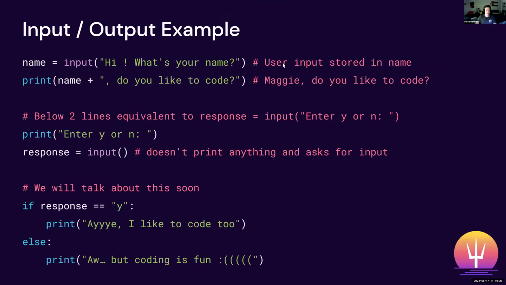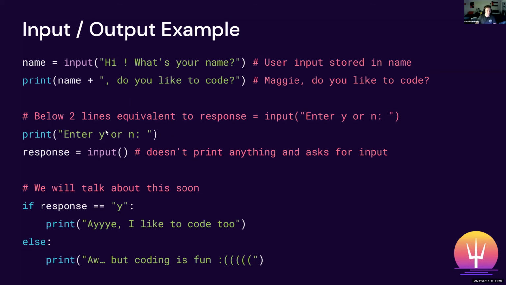Cool. So here's some more examples of how you can use input. This is also like a bit of a fancier print statement. So when you're using print, you can also just put a variable name directly in it and then add it to a string. So for example, let's say for this case, this name stores the input of Maggie, and we want to print out Maggie, do you like to code? And so we just put in the name, we do a plus, and then we have a new string appended to that original name, and it'll print out the name plus this text that we added in.